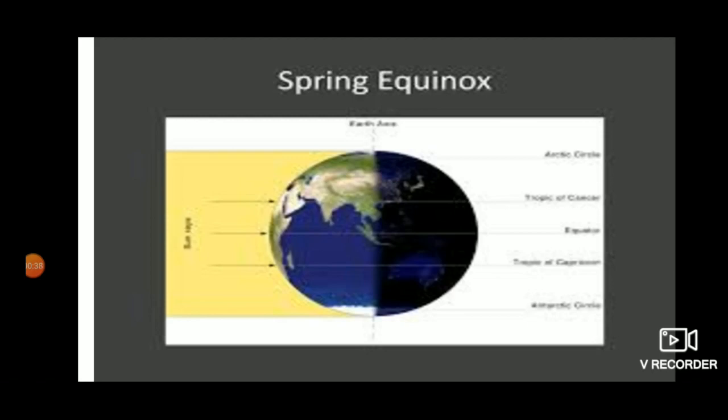Spring equinox happens when the sun's rays fall directly on the equator on March 21st. On this day, the duration of day and night is equal throughout the earth. It is springtime in the northern hemisphere, so it is called spring equinox.